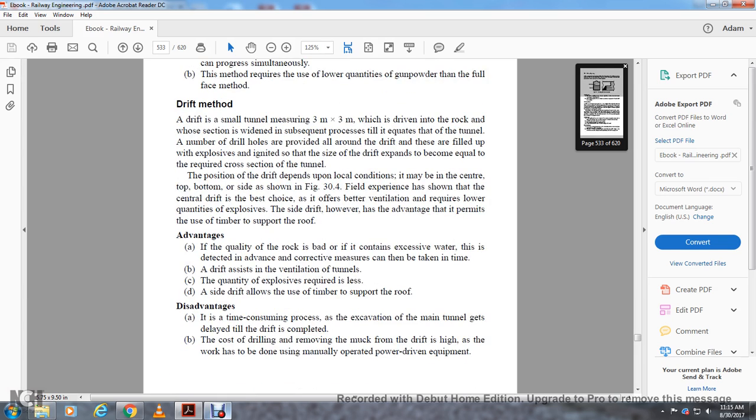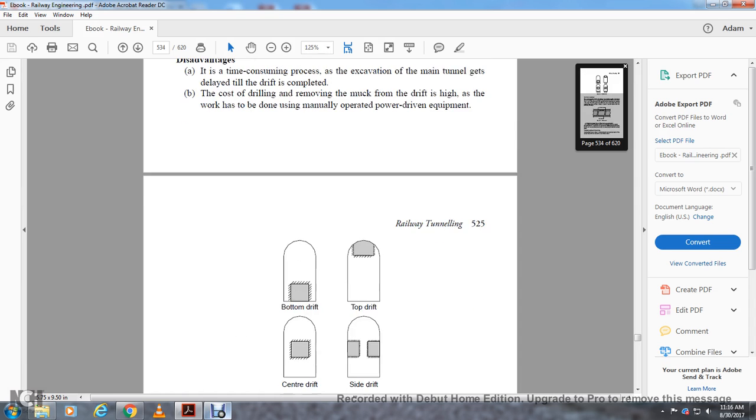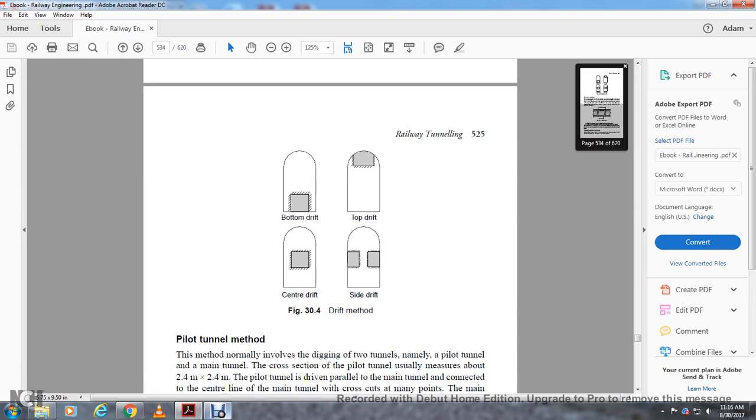Advantages: if the quality of the rock is bad or it contains excessive water, this is detected in advance so corrective measures can be taken in time. The drift assists with ventilation of the tunnel. The quantity of explosive is less. The side drift allows the use of timber to support the roof. Disadvantages: the process of excavation is time-consuming, and the main tunnel gets delayed until the drift is completed. The cost of drilling and removing the muck from the drift is high, as the work is usually done manually with power-driven machinery. Alright, this shows the bottom drift, top drift, center drift, and side drift.